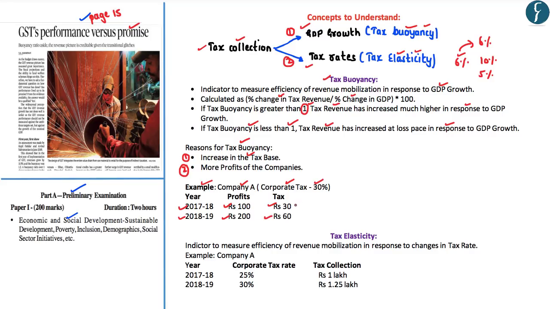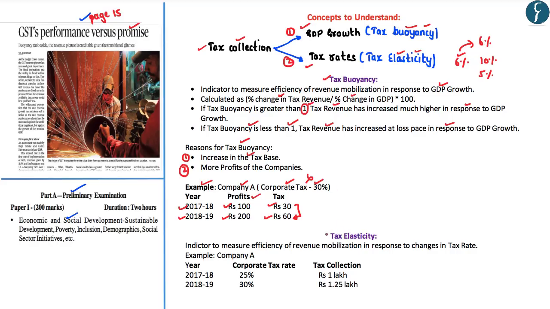So you can see clearly here that there has been an increase in the tax collection of the government, and such an increase is not on account of an increase in the tax rate, rather it has been on account of the increase in the profits of company A. Now this particular aspect is referred to as the tax buoyancy.